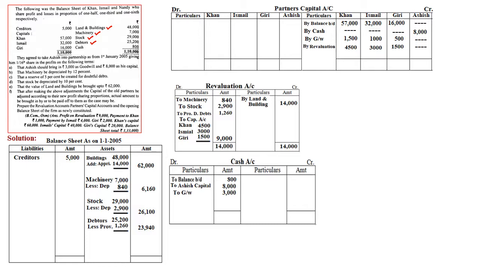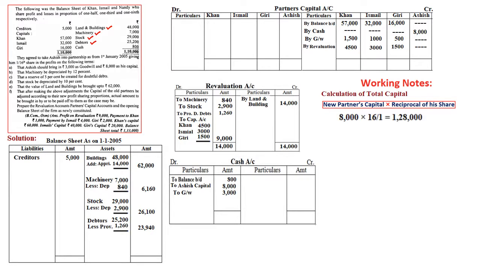Then step 2, calculation of NPSR. So how to calculate NPSR? In this situation, NPSR is equal to OPSR into R, where OPSR is given in the question, that is 1 by 2, 1 by 3, 1 by 6. This can be made uniform as 1 by 2 multiplied with 3 by 3, and 1 by 3 multiplied with 2 by 2, and 1 by 6 will be common, because 6 is the highest denominator. So we are converting all the fractions into 6 as the denominator. Therefore, the ratio will be 3:2:1. Then R is equal to 1 minus 1 by 16, that is 15 by 16.